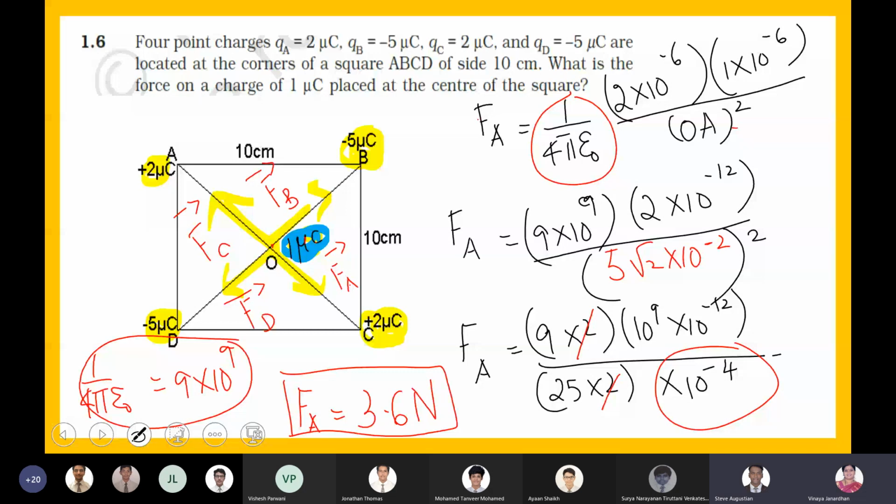Those who have completed finding the value of FA, you can find the value of FB also. Evaluate the same way, boys. You need not use the sign of the charge. When you are evaluating B, you need not use -5 coulombs. You are just taking the magnitude. So you can use 5 into 10 to the power of -6 into 1 into 10 to the power of -6. Why -6, boys? 1 microcoulomb is equal to 10 to the power of -6 coulomb.